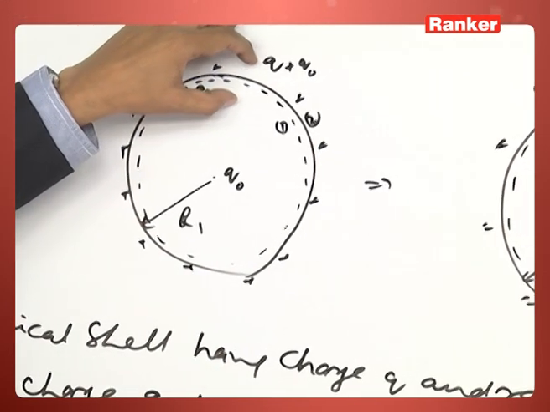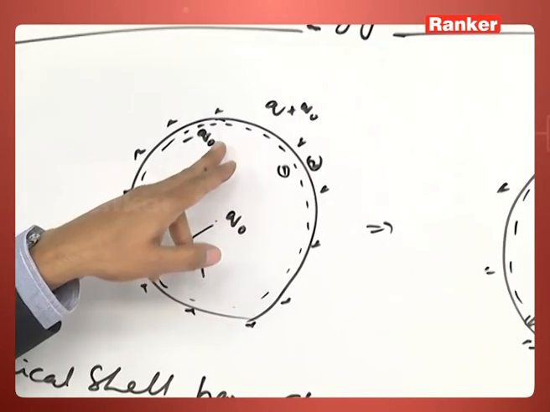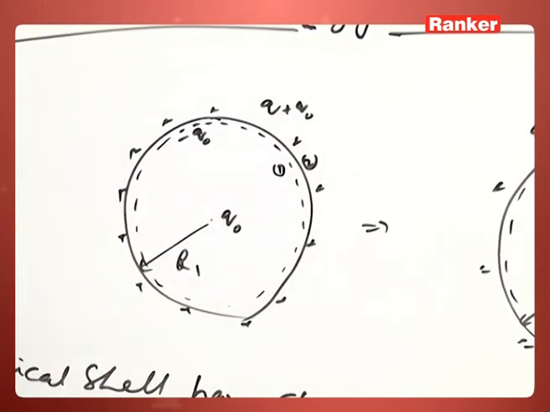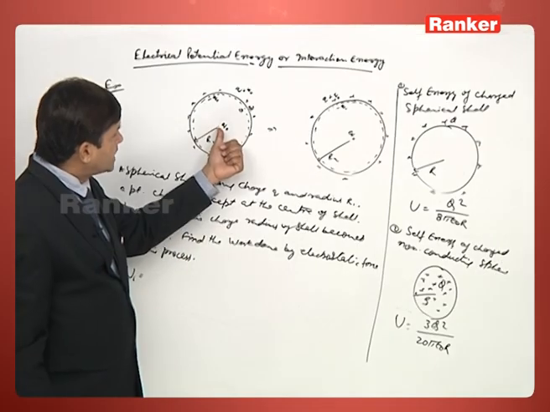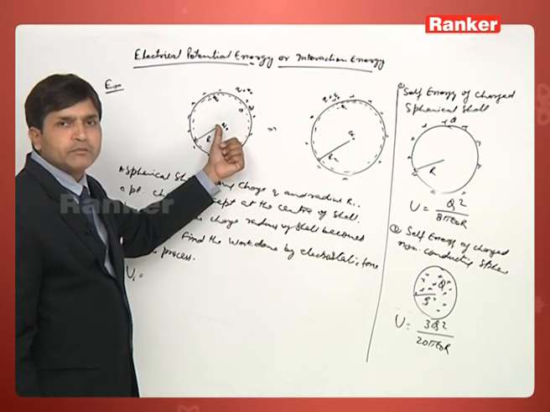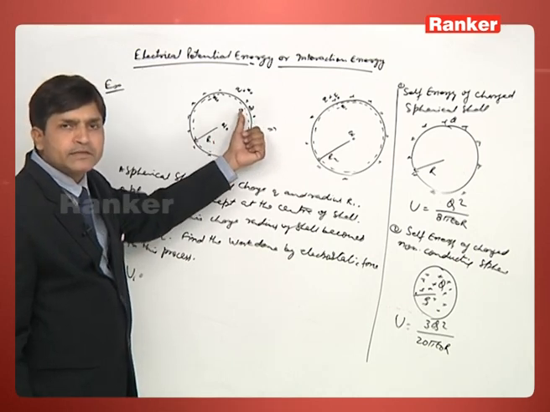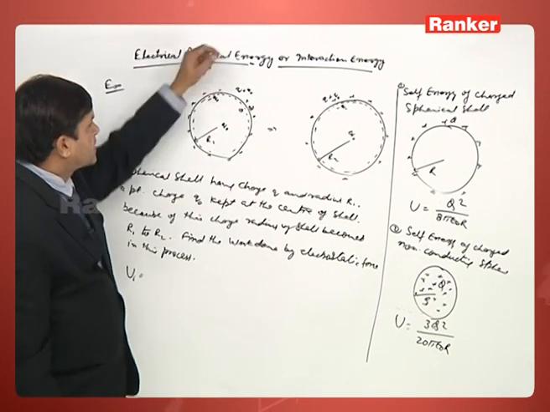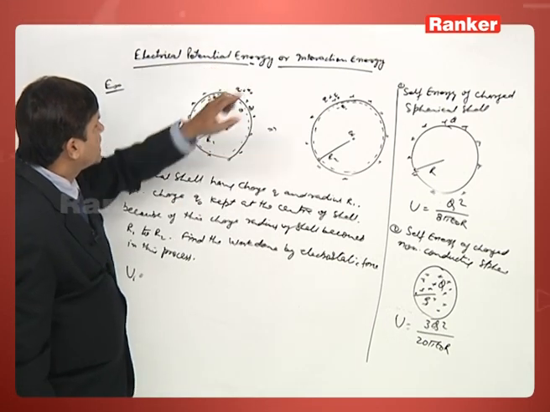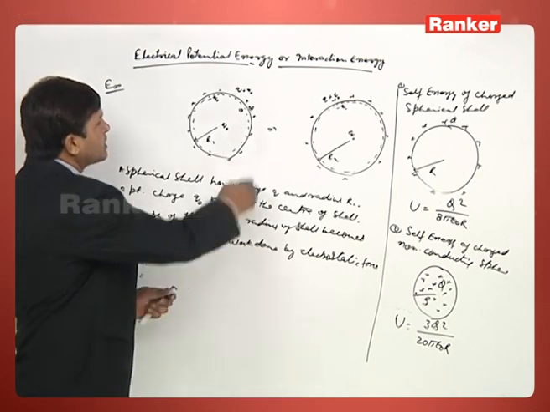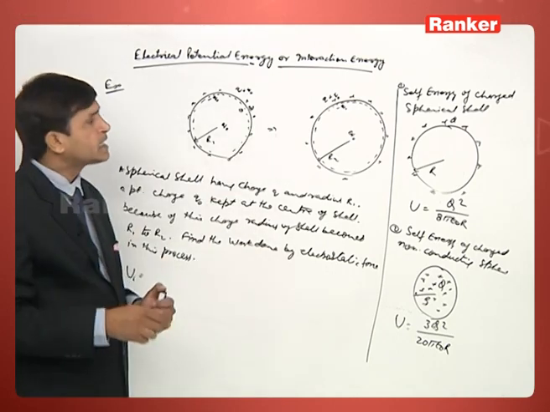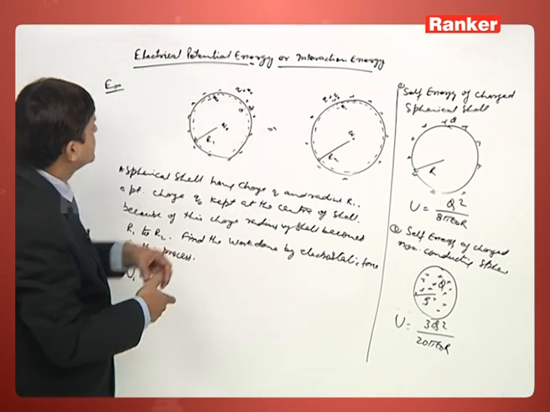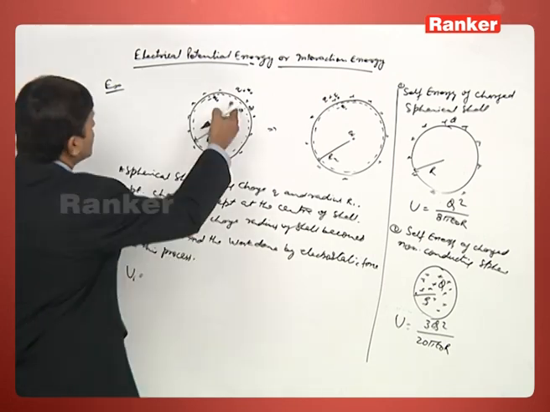If the thickness is given, then we have to take the separate interaction energy between the point charge q naught and inner surface charge, and point charge q naught and outer surface charge. But here, since the thickness of the shell is negligible, the whole surface can be taken as a single surface. So the net charge on that single surface is q only.